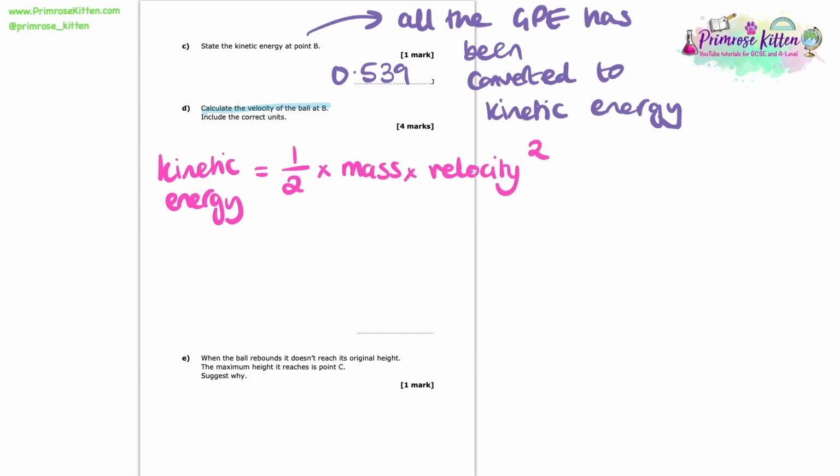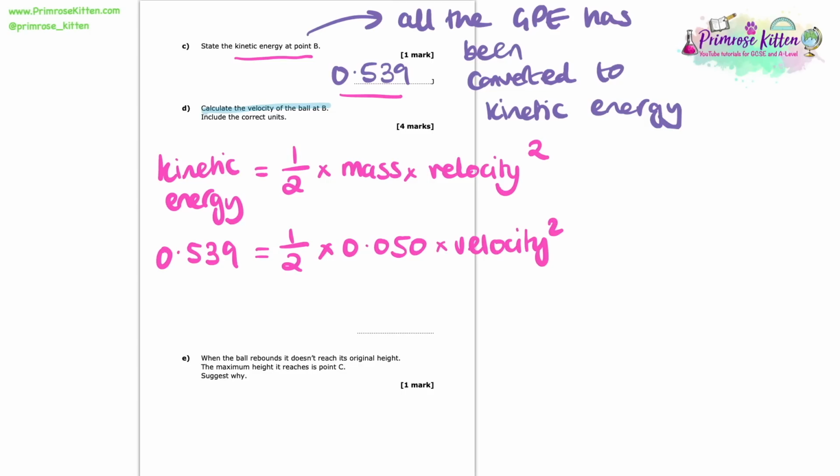So we've already worked out what the kinetic energy is at point B. We stated that that was just equal to 0.539. So we can substitute that value into this equation. Here we've got kinetic energy equals a half times the mass, which we said was 0.050, times the velocity squared. And that's what we need to find in this question.